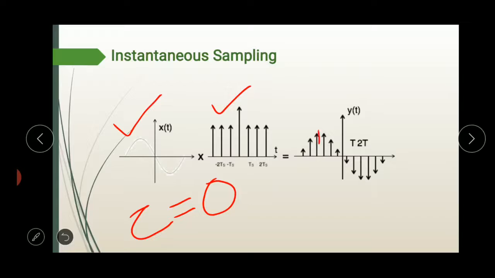These samples have the amplitude of x(t), the modulating signal, at that instant only. As the pulse width is 0, this type of sampling technique is practically not possible.